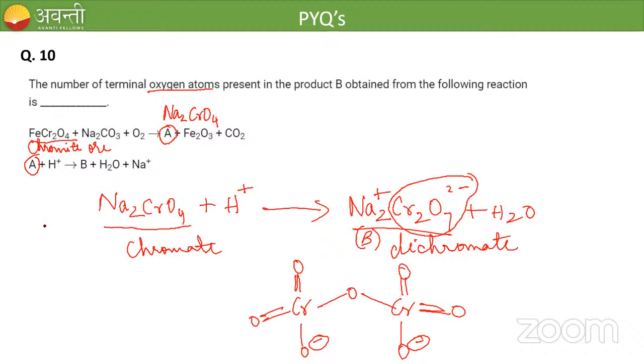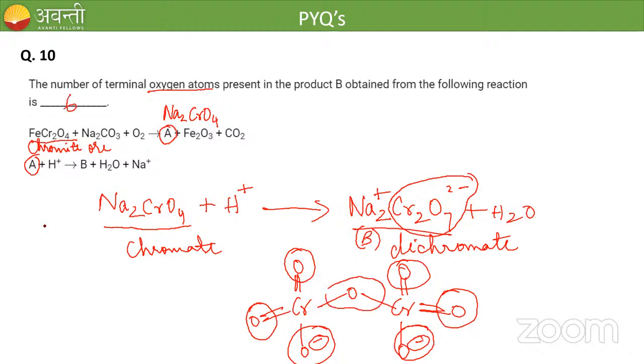How many terminal oxygens are there? 1, 2, 3, 4, 5 and 6. Very good. So we have 6 terminal oxygen atoms. And what about this oxygen? This oxygen is called the internal oxygen. It is present in the middle, no? The other 6 oxygen atoms are called terminal oxygen atoms. Okay, clear?